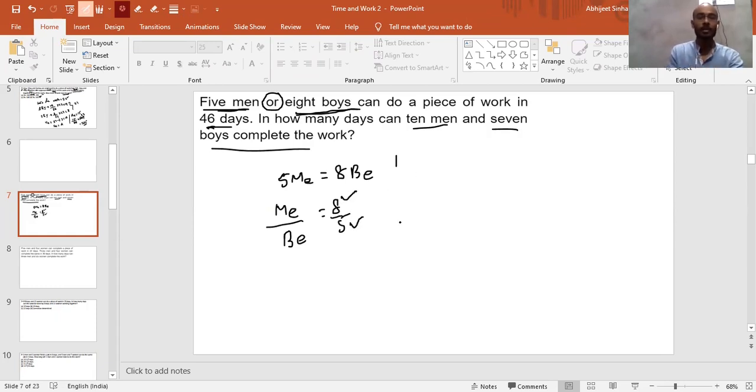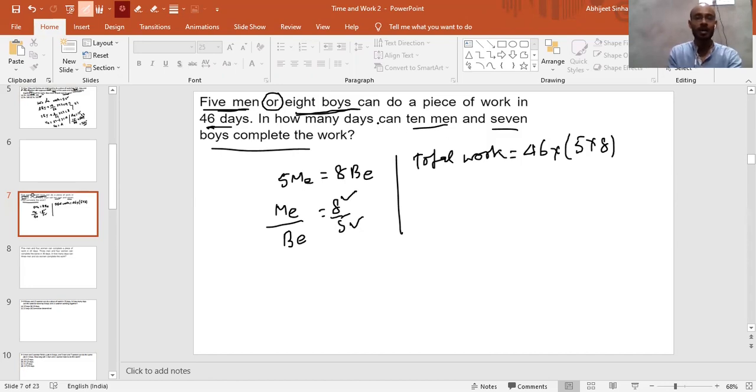Now we need to calculate the total work. The total work is nothing but the combined efficiency of the group in 1 day into the number of days. The number of days is 46, and for the combined efficiency, if we take 5 men, one man is 8 units, so 5 men will be 5 into 8. Or if you take 8 boys, one boy is 5 units, so 8 boys will be 8 into 5. This becomes the total work.